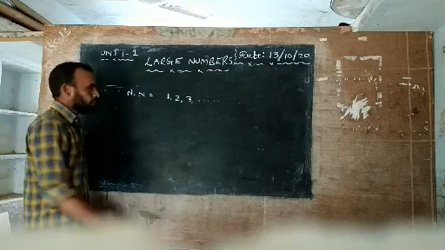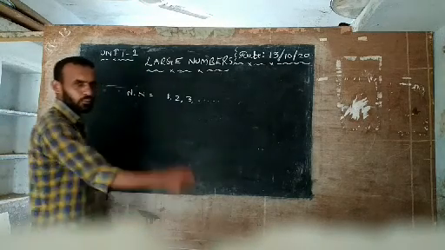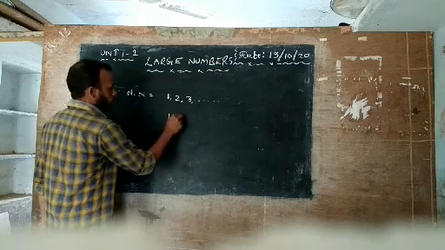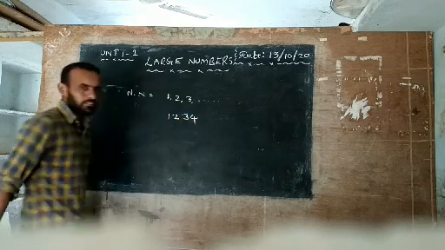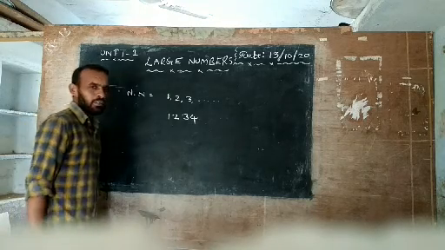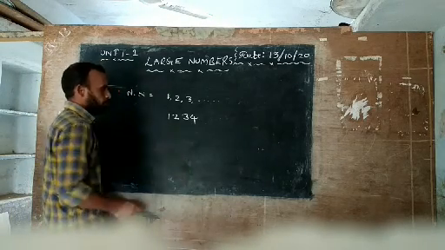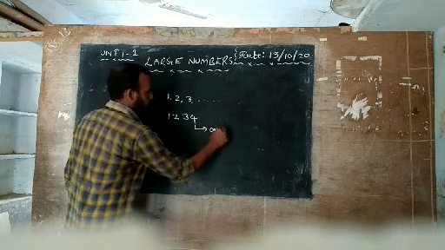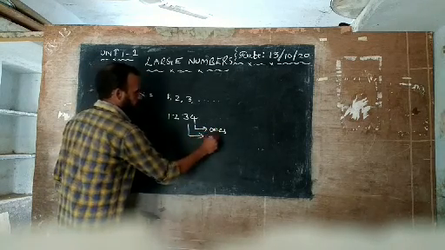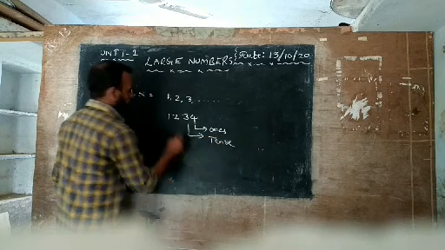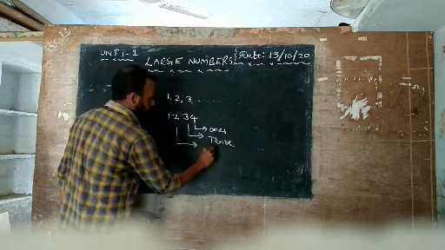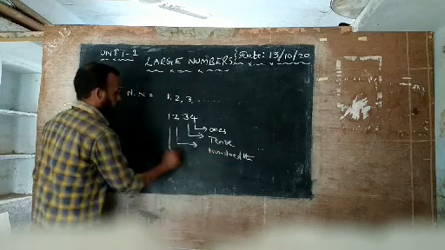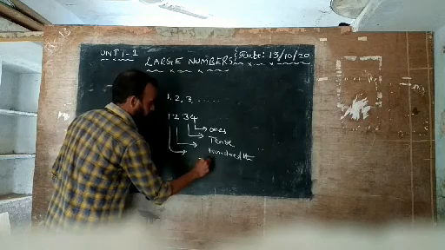First of all, we discuss place values. What is the place value? Now I will give one number: 1234. So this is one number, and first of all we will discuss its place values. This is the ones place. This 3 is the tens place. This third one is the hundreds place. This fourth one is the thousands place.